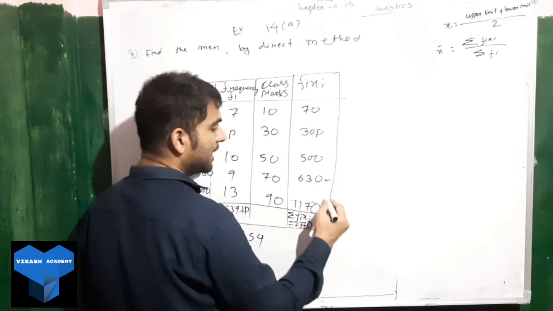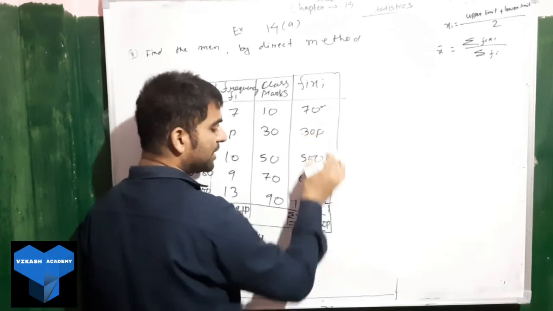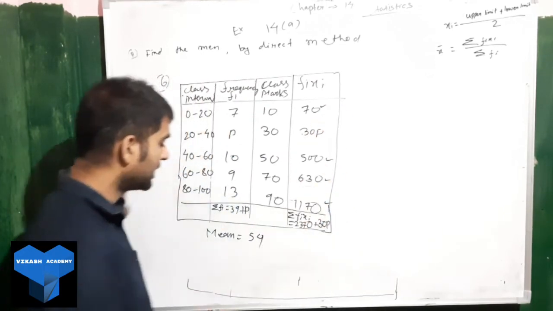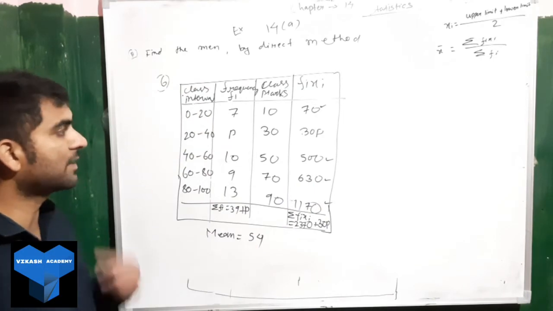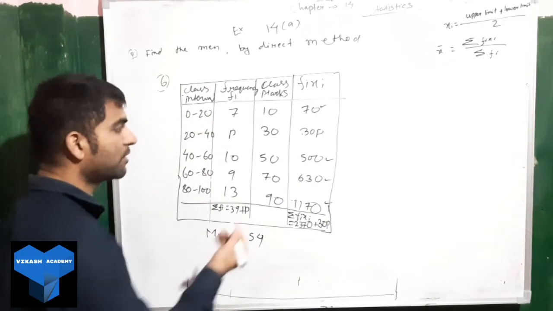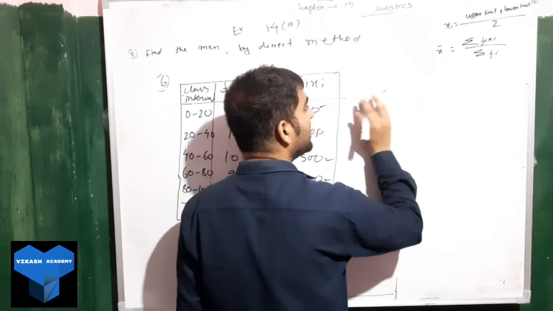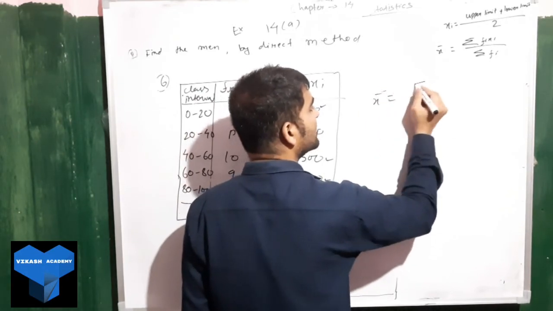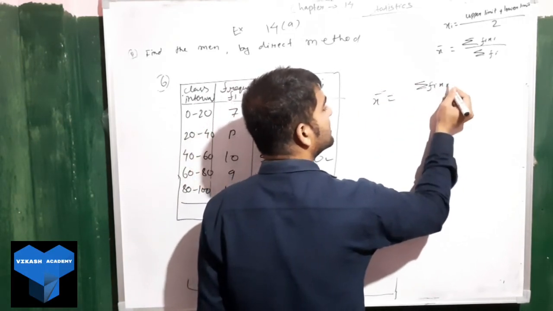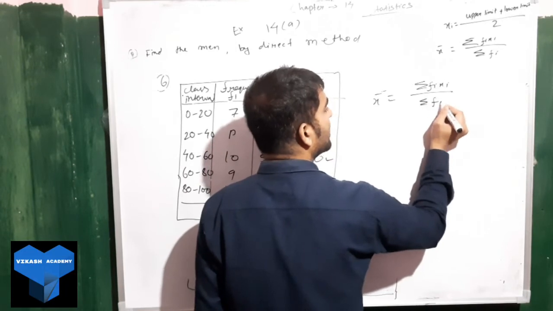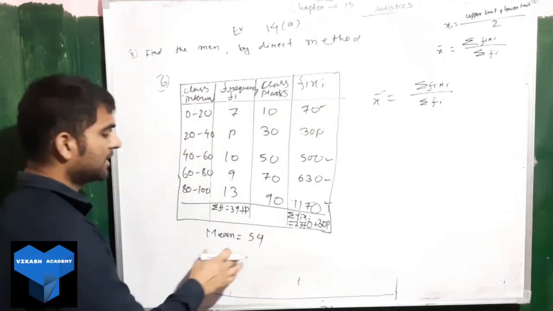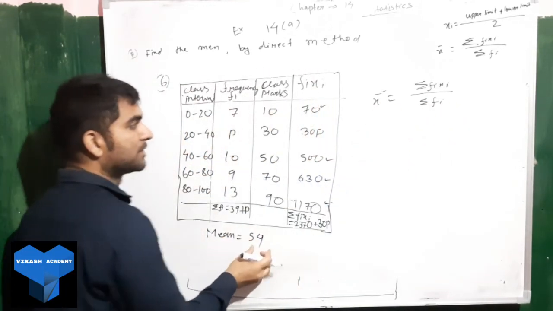All these numbers you will add except P1. For P1 you write plus 30P. Next, the mean has already been given. You have to find the value of P. So let us use the formula. You will write mean, or x bar, is equal to what? Summation of Fi xi by summation of Fi. Put the value. X bar, or mean, is equal to 54.